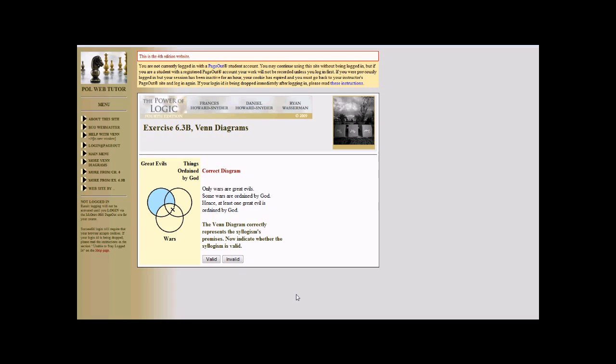Now, can you tell whether it's valid or not? If it is valid, then we should already have diagrammed the conclusion. The conclusion is that at least one great evil is ordained by God. Now, is that already there in the diagram? And the answer is, well, no, it's not already there.